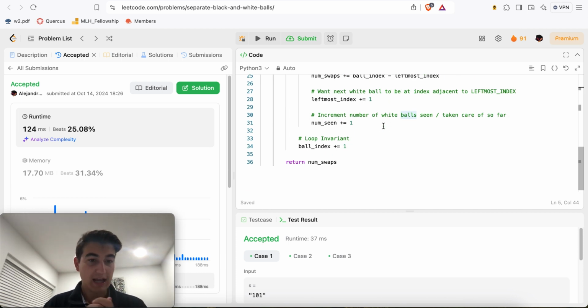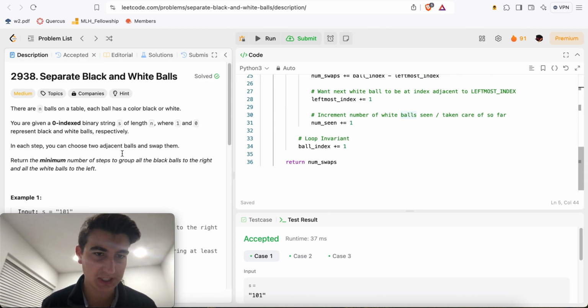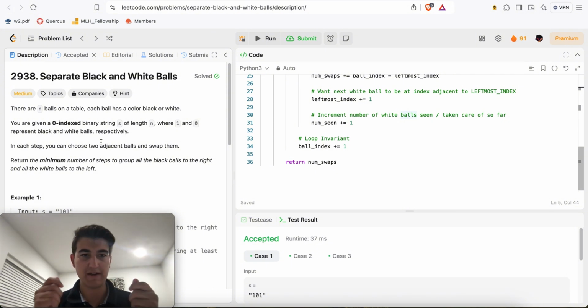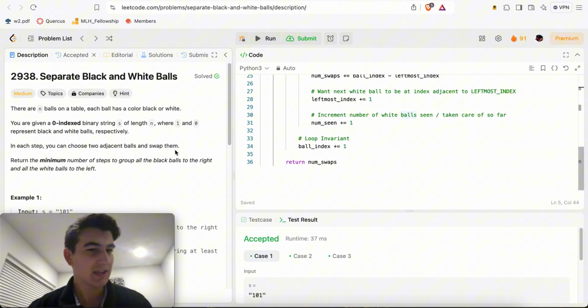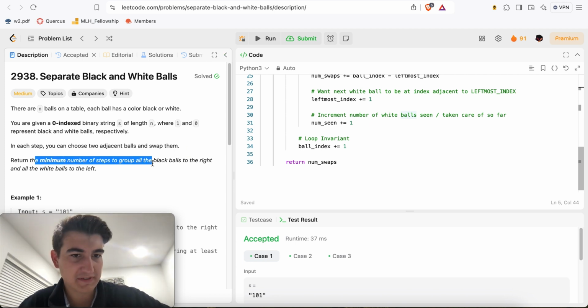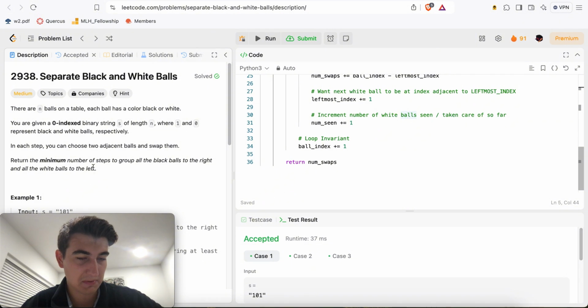Okay, so as always in all my videos, I do a quick recap of how I was able to solve the problem. And this one is essentially that we have a 0-indexed binary string S of length n, where 1 represents a black ball and 0 represents a white ball, right? And the idea is that we want to return the minimum number of steps to group all the black balls to the right and all the white balls to the left.